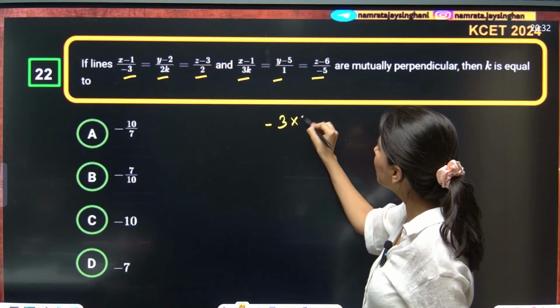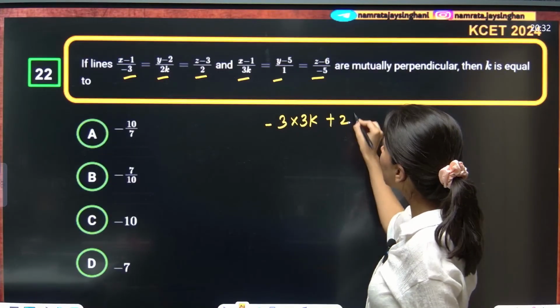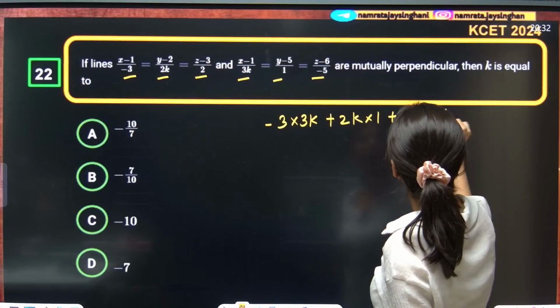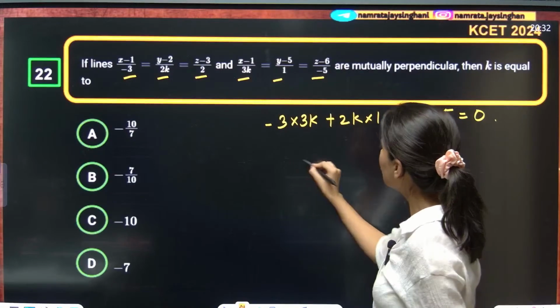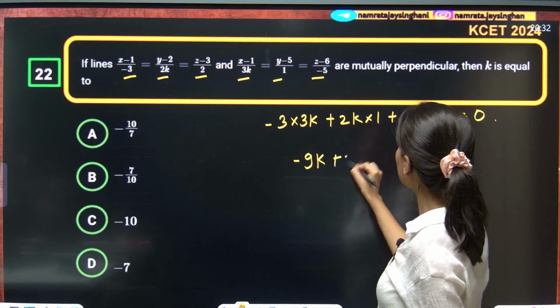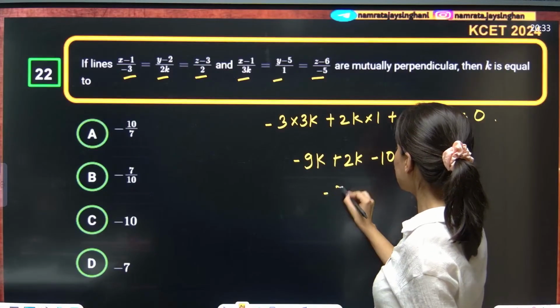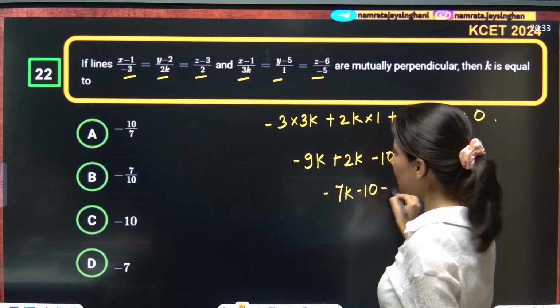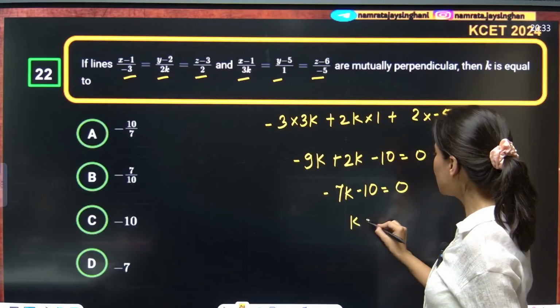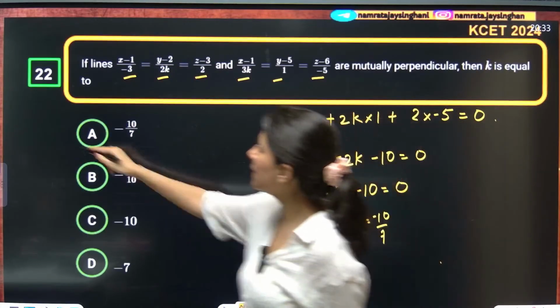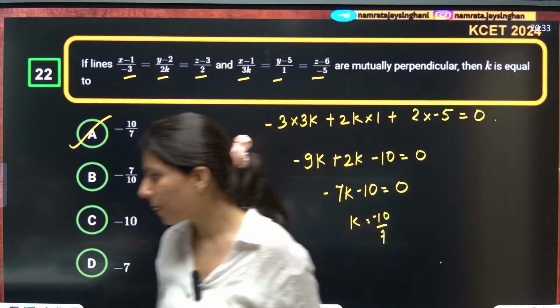-3 into 3K plus 2K into 1 plus 2 into -5 is equal to 0. So -9K plus 2K minus 10 is equal to 0. So this is -7K minus 10 equals 0. K is going to be 10 by 7 with a negative sign. So option A is absolutely right.